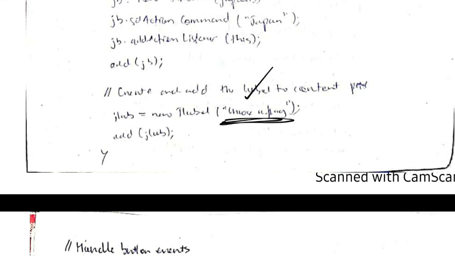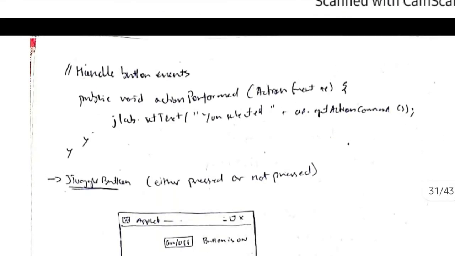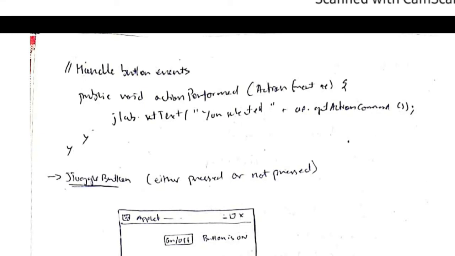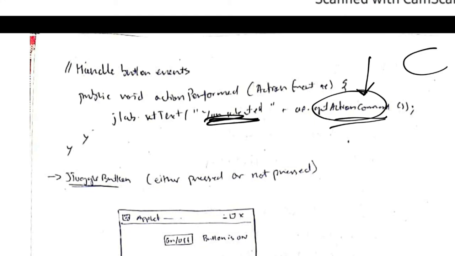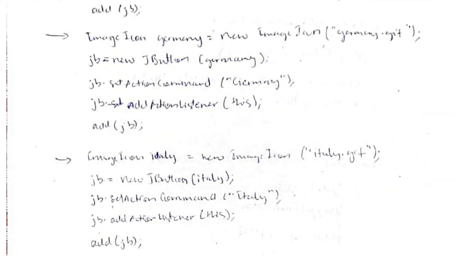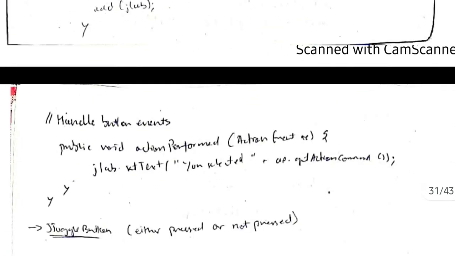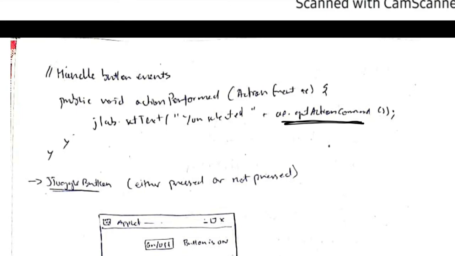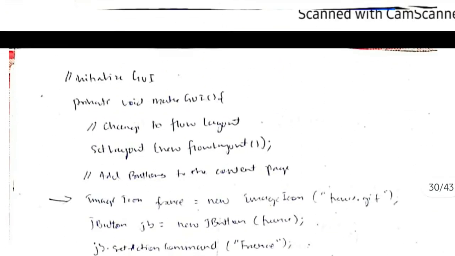Then this text will change based on the action listener. The action listener will watch for which button is clicked. Based on that, the action command will be shown here. It will be like you selected ae.getActionCommand, meaning whichever flag I selected, that action command is defined here. For example, if I selected Germany, Germany's set action command is defined as Germany here. So at that time Germany will be returned in place of this, and it will be shown as you selected Germany. Okay, that was for the JButton.